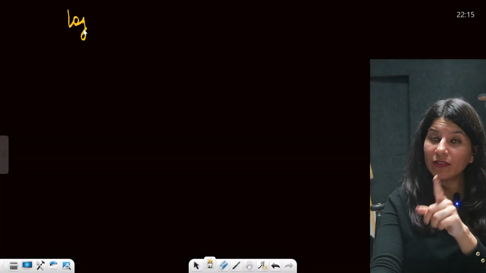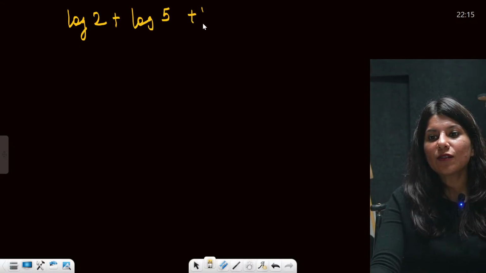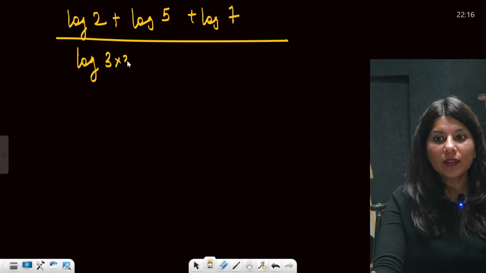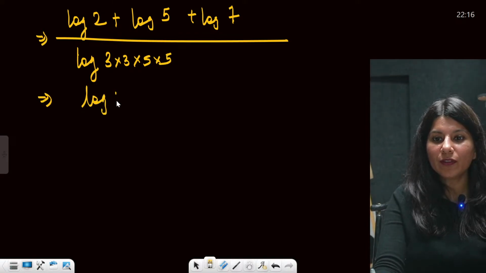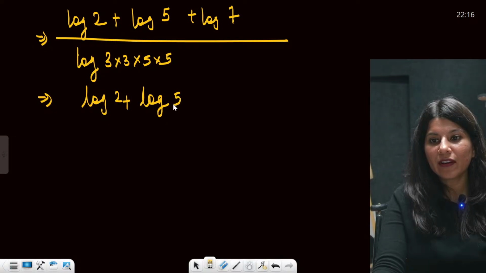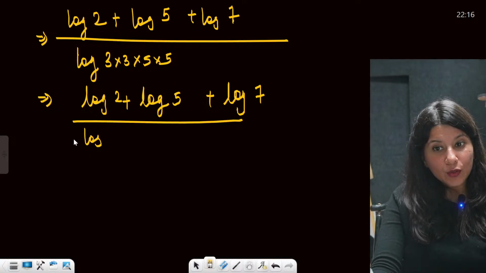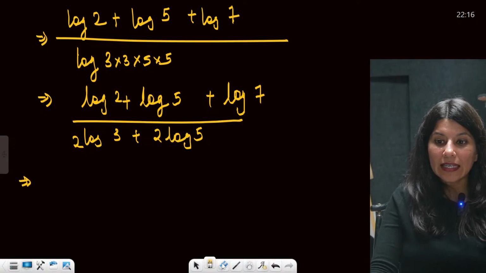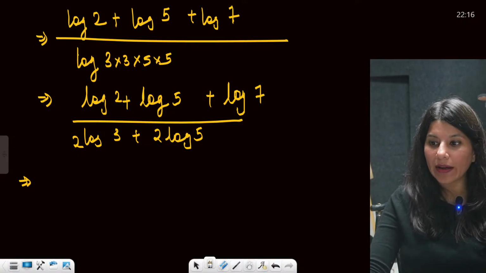Log 2 into 5 into 7 will become log 2 plus log 5 plus log 7 whole upon, now this is log of 3 into 3 into 5 into 5. Okay, so this is log of 2 plus log of 5 plus log of 7 whole upon 2 log 3 plus 2 log 5. Can I write it this way? Now, this is the time where you should select the base. What should be the base? Okay, let me go back.